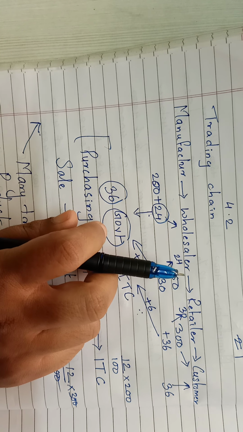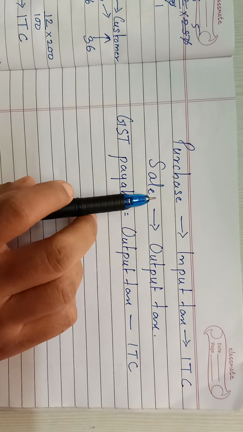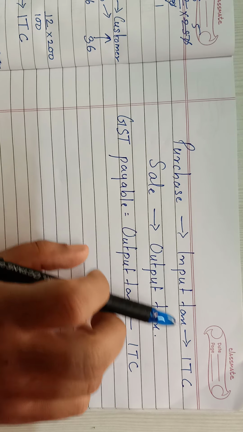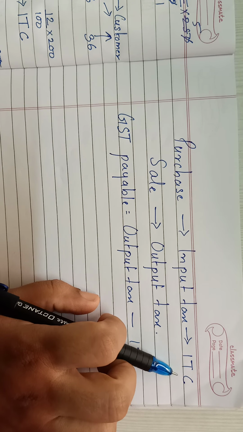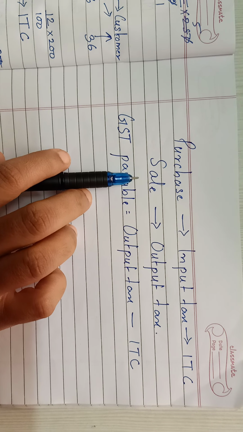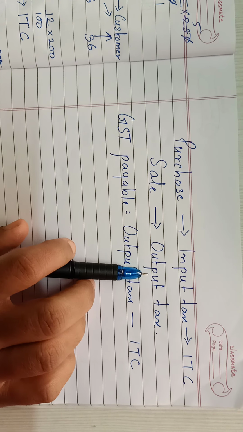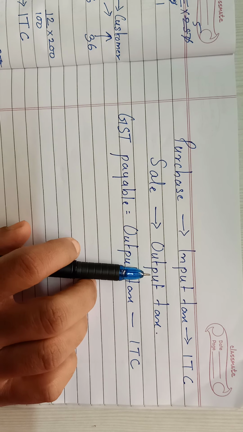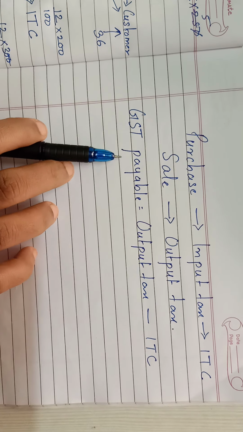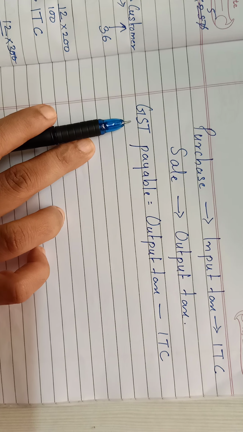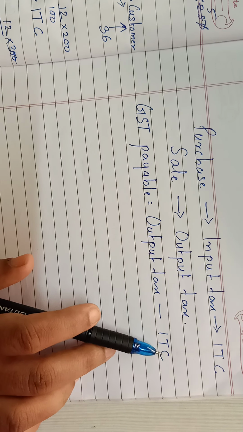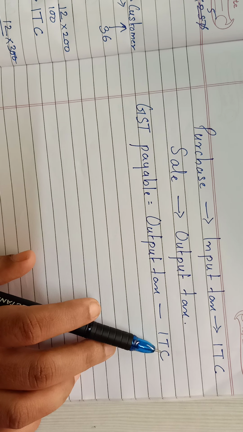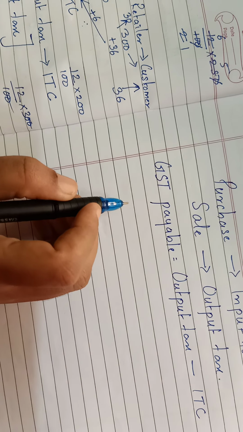So remember these two things children. When you purchase the product, the tax that you pay is input tax, which is also called input tax credit, because that amount you have, it will come back to you. And while selling the product, the GST or the tax that you pay is called output tax. So finally the GST which has to go to the government, how do we calculate that? Output tax minus ITC. Okay, now we'll start with exercise 4.2.